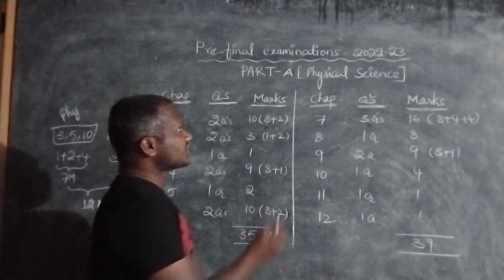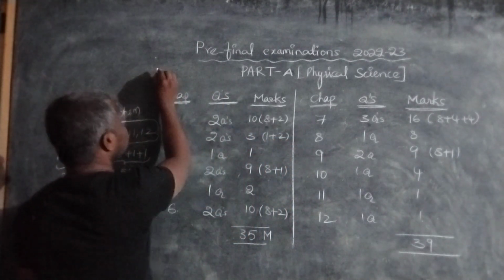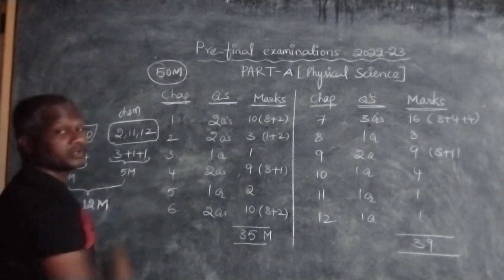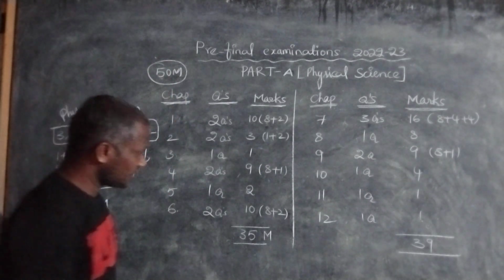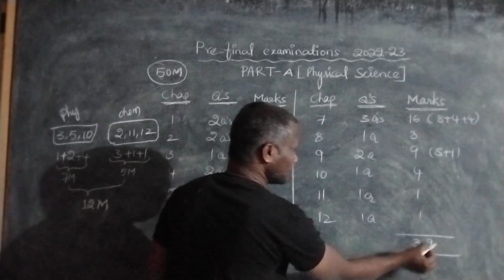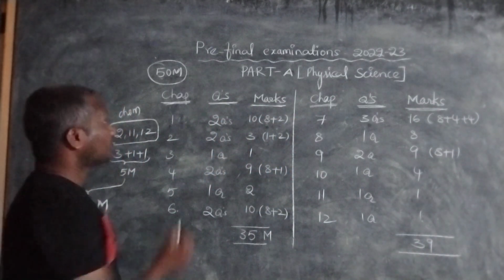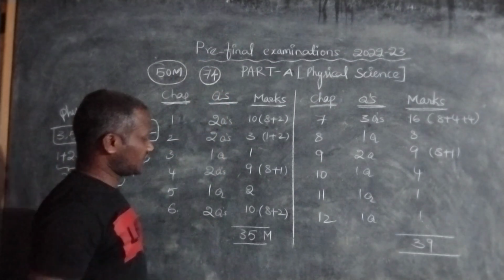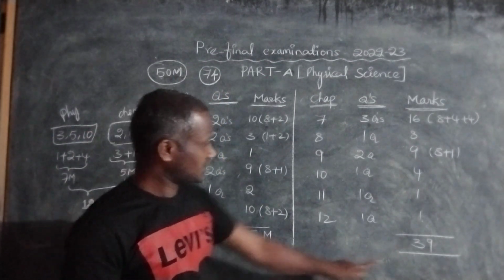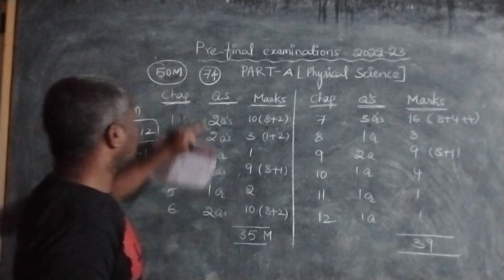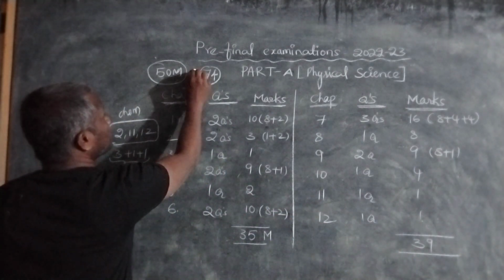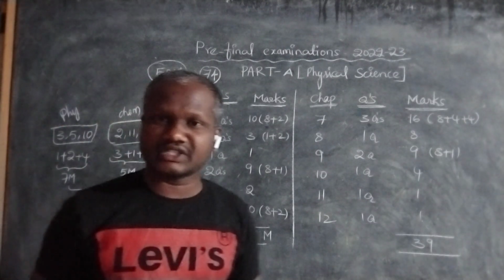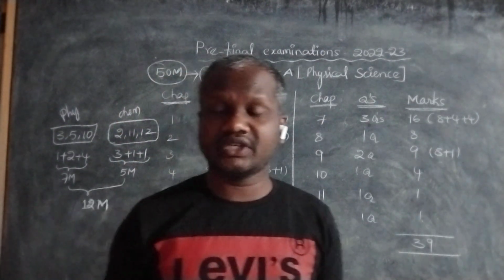Generally, our general science question paper is for 50 marks. 50 marks, right? But if we add 35 plus 39, we get 74. 35 plus 39 is equal to 74. That means 24 is extra. That 24 is nothing but what I already told you in my previous video.